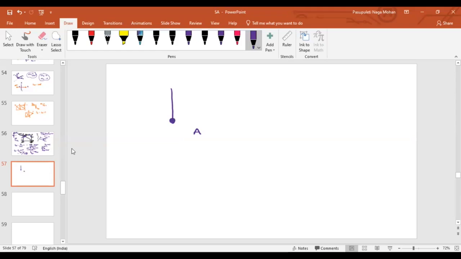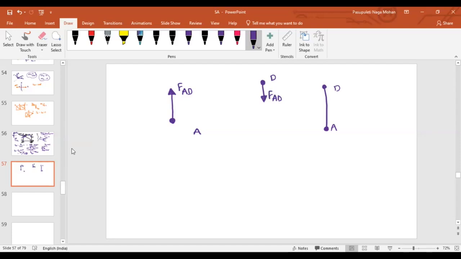Upward direction, sir. So this is nothing but your force in member AD. This is my member AD, this is my joint D and this is my joint A. At joint D, if I want to represent my force in the member, what will I do? Draw a line along the member AD and then represent an arrow away from the joint. What is the direction away from the joint? Downward, sir. So this is my force in member AD.